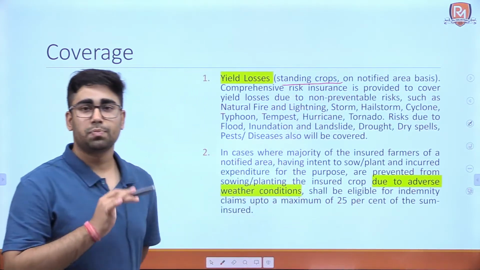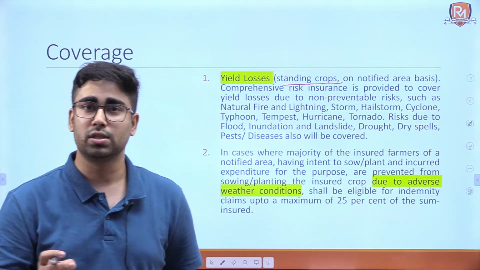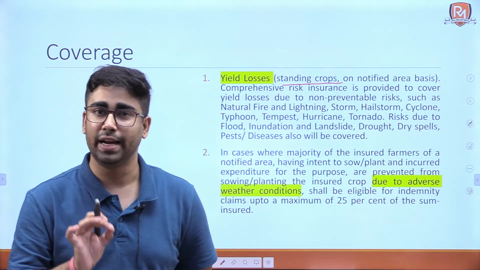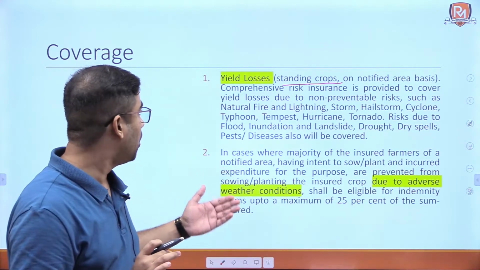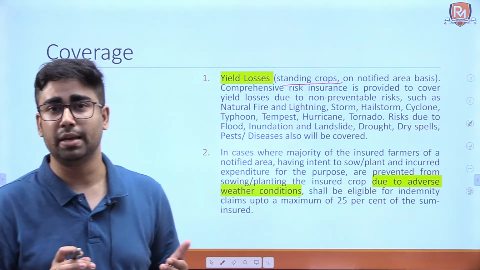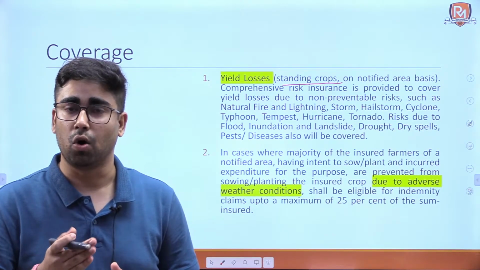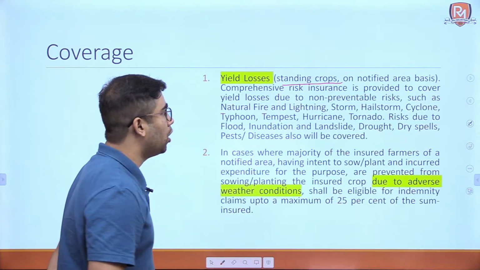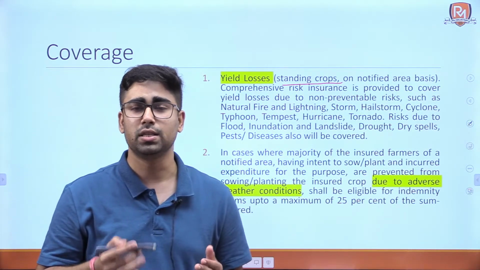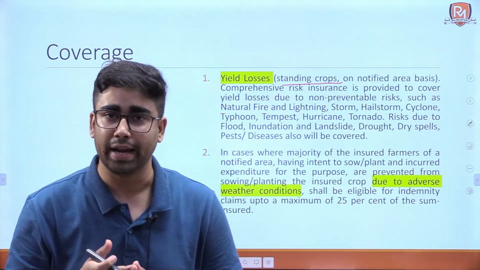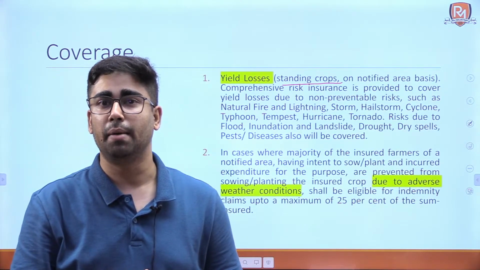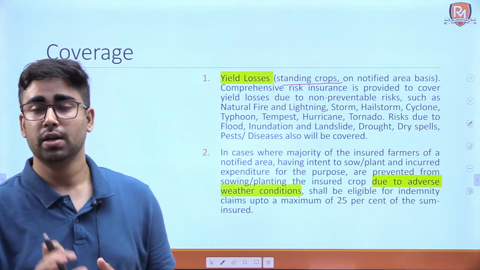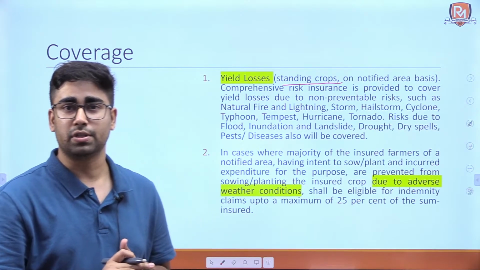See students, these points are very much important. These are important because they can come as a prelims statement in your exam and you have to mark it right or wrong. You can learn about the various losses and the coverage of this scheme and you may be able to eliminate the wrong answer using these only. Now, yield losses of standing crops on a notified area basis. Notified area basis means that the state government has notified the area, that this area will come under the ambit of Pradhan Mantri Fasal Bima Yojana, and they also notify the crops that these particular crops come under the coverage of the scheme.